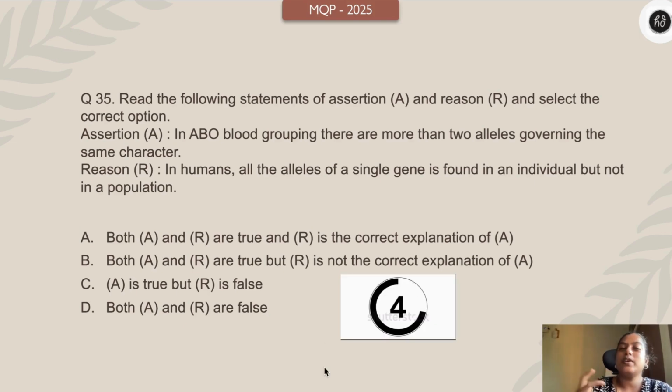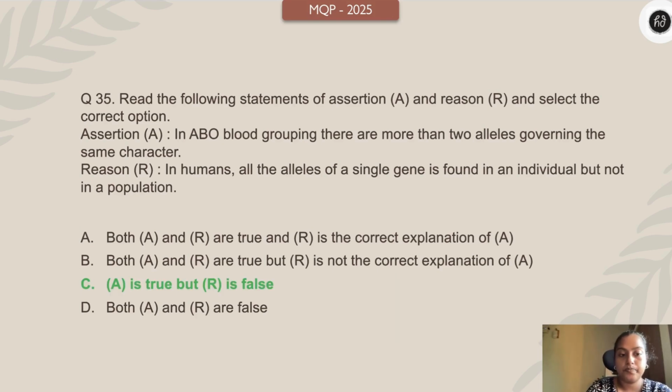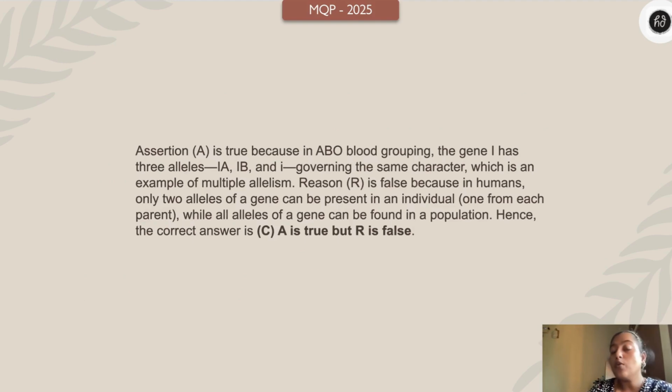So be very careful whenever you look for the options regarding assertion and reason. Okay, so A is true and R is false. If you see, there are more than 2 alleles. Yes, gene I has IA, IB and small i, so that governs the same character, which is an example of multiple allelism. And the reason is false because in humans, only 2 alleles of a gene can be present in an individual, one from each parent. Whereas all the alleles of a gene can be found in a population. That is wrongly mentioned there. So A is true and R is false.